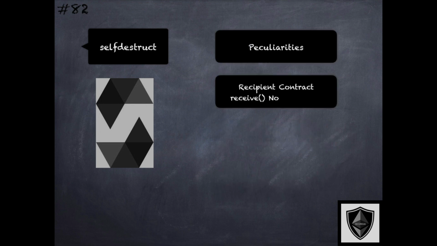The recipient address that is specified in this primitive does not execute the receive function when it is triggered. Recall that contracts can specify a receive function that gets triggered on ether transfers or under other conditions.